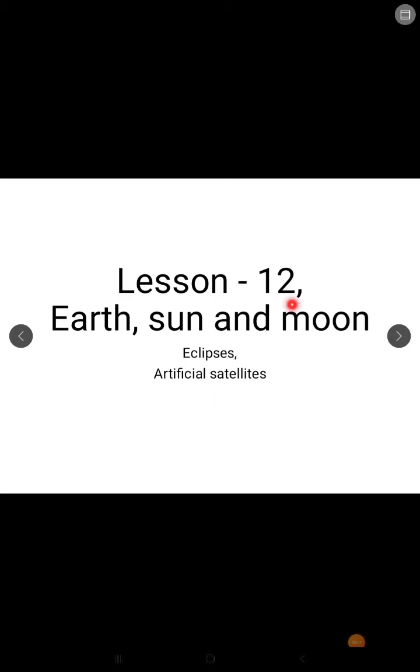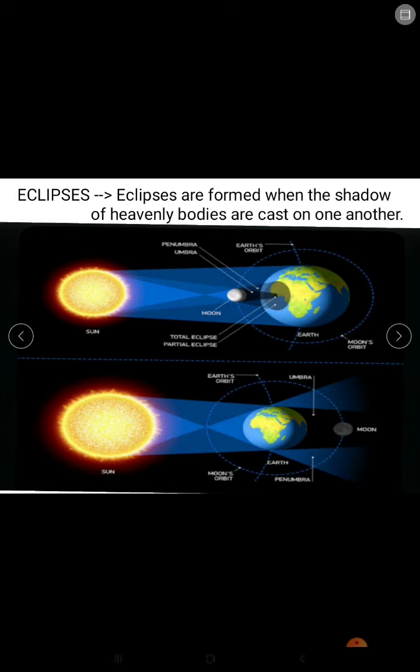So, we were doing chapter number 12, Earth, Sun, and Moon. Now, we have come to the end of this chapter, that is eclipses, and we have to talk about artificial satellite. Now, eclipses. So, eclipses are formed when the shadow of heavenly bodies are cast on one another.